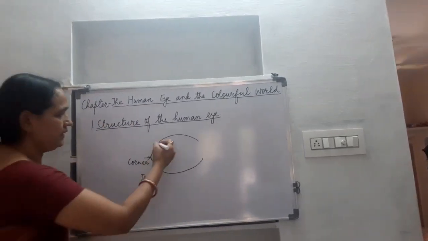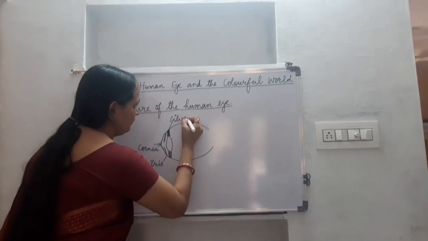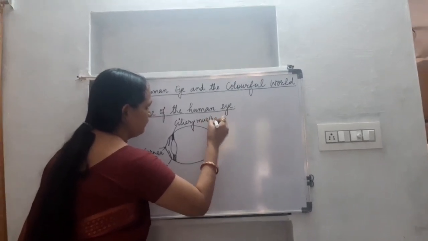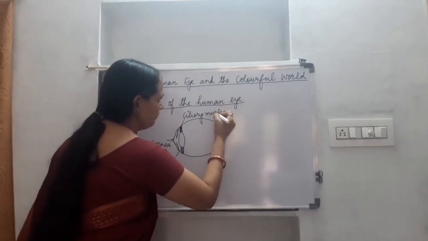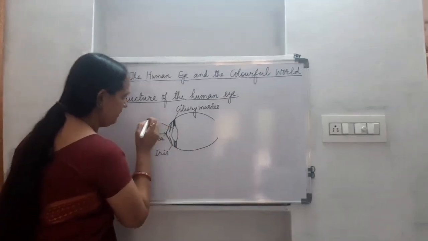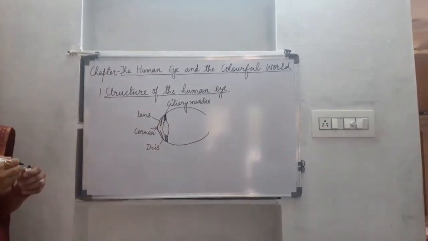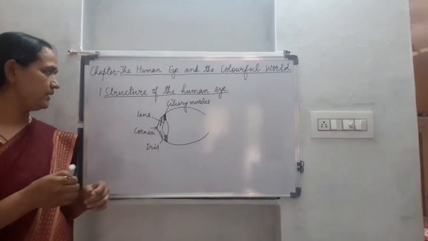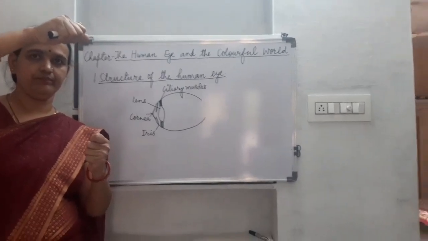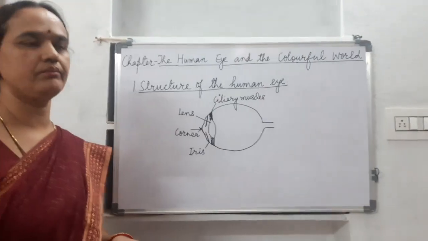These are the ciliary muscles. And this is the lens, eye lens. The ciliary muscles are holding the lens from above and below like this. They are holding the lens in its position.